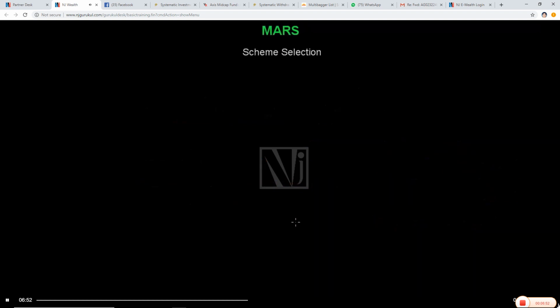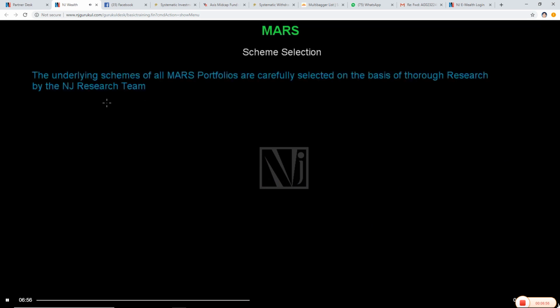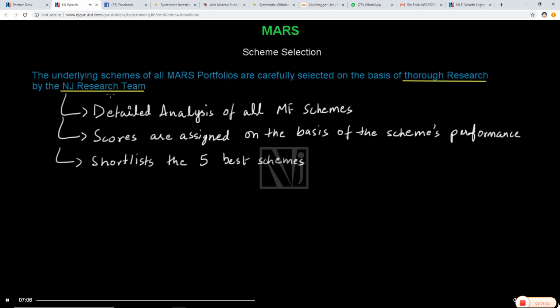The next unique feature about NJ Mars is superior scheme selection. The underlying schemes of all Mars portfolios are carefully selected on the basis of thorough research done by the NJ research team. The NJ research team carries out a detailed analysis of all the mutual fund schemes, wherein scores are assigned to all schemes on the basis of their performance, where a higher weightage is given to consistency of performance.